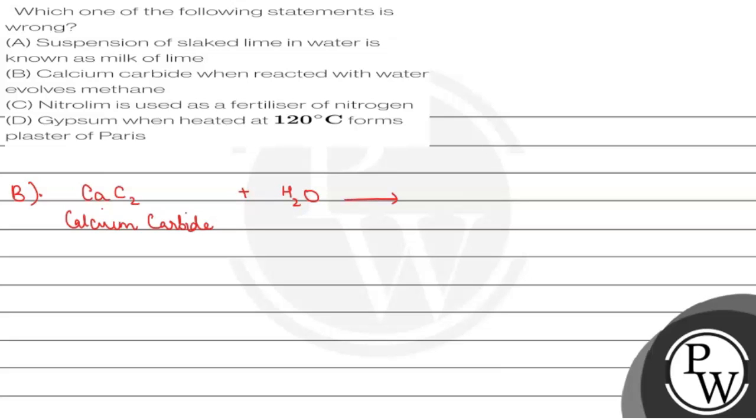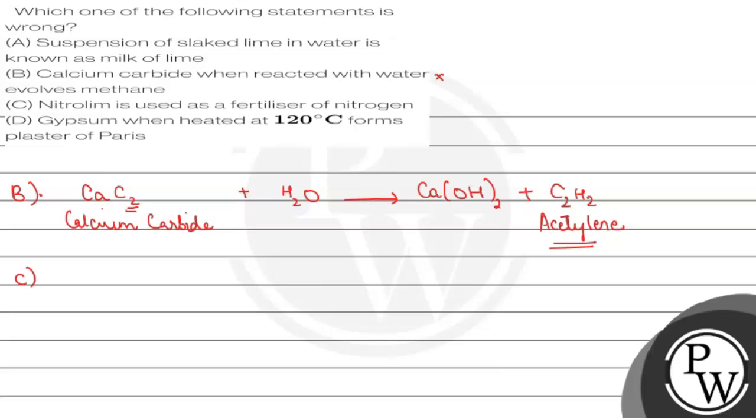It forms respective hydroxide, that is calcium hydroxide plus a hydrocarbon containing 2 carbon atoms, because originally 2 carbon atoms are present in calcium carbide, C2H2. So the hydrocarbon which is formed when calcium carbide reacts with water is acetylene and not methane. So this statement is incorrect.